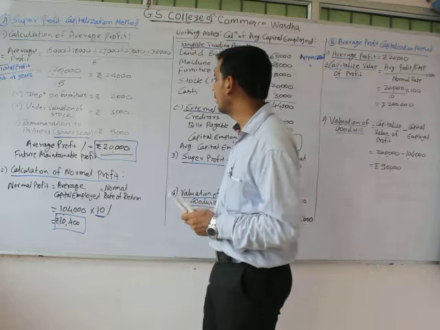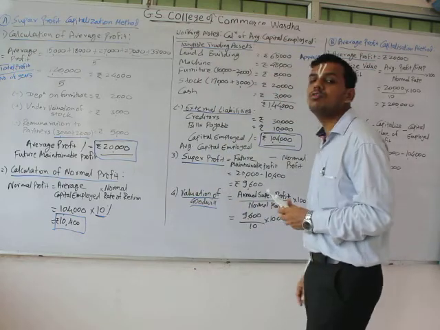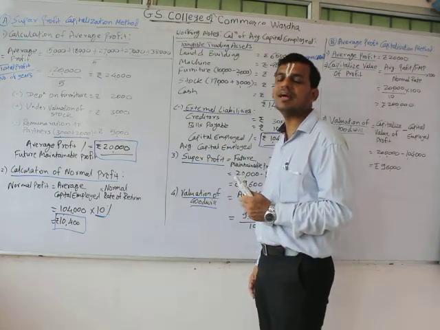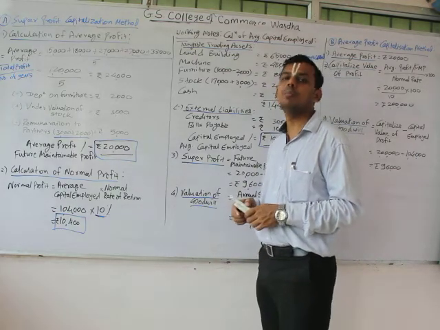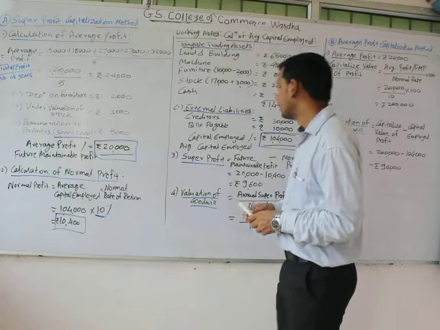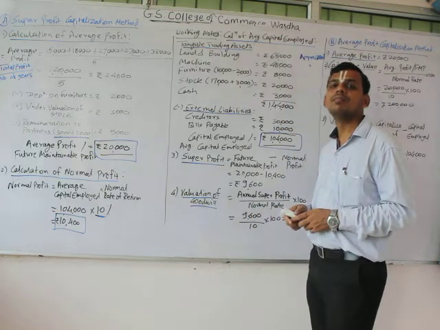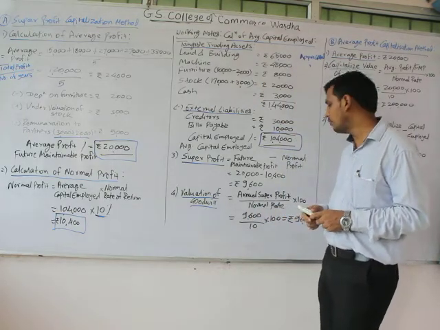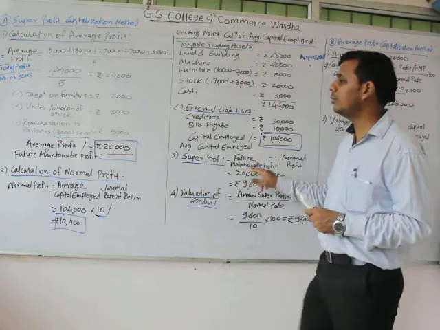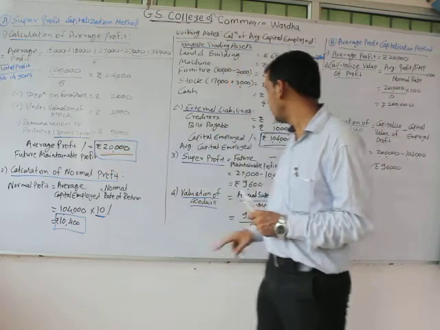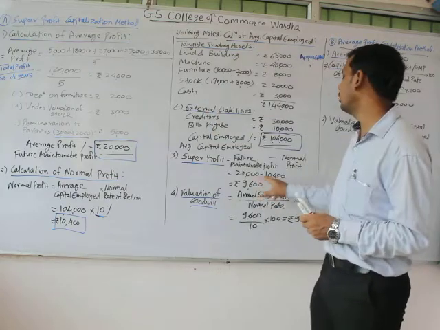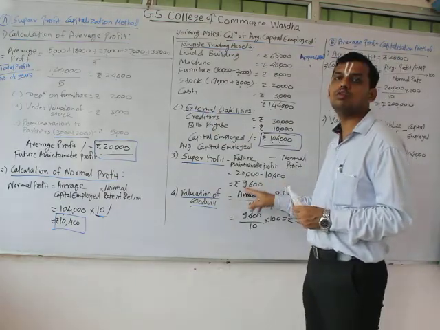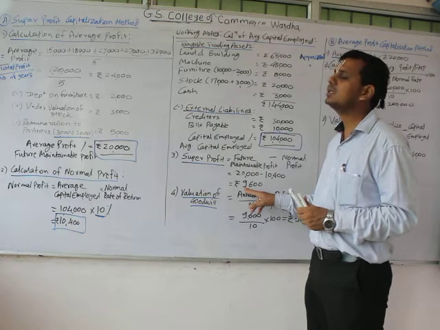10,400 is our normal profit. Once we get our normal profit, we can easily calculate super profit. The formula for calculation of super profit is future maintainable profit minus normal profit. So our future maintainable profit we have calculated is 20,000. Normal profit is 10,400. 20,000 minus 10,400 is equal to 9,600.